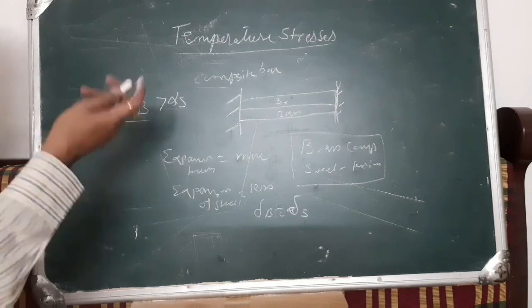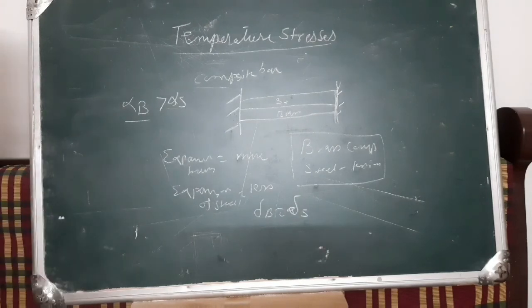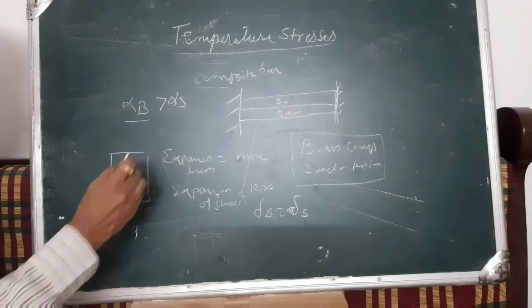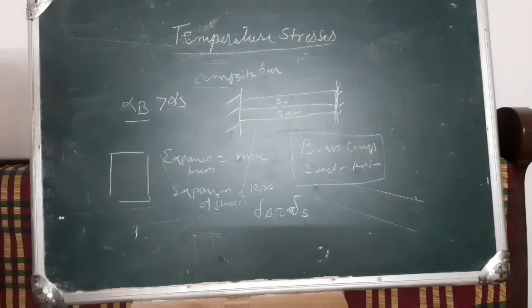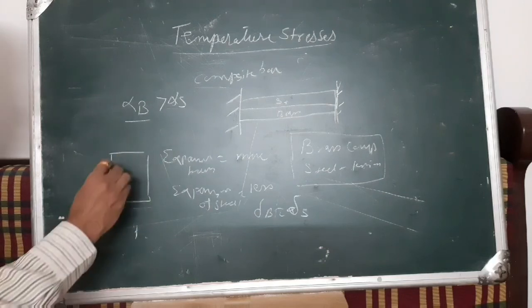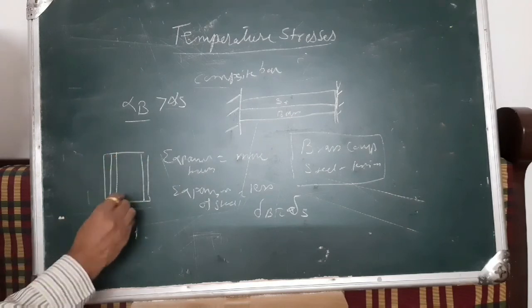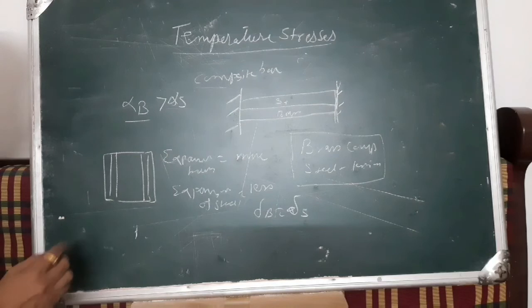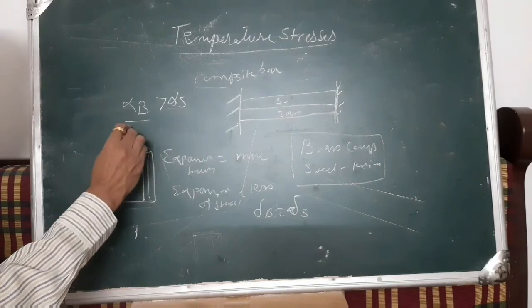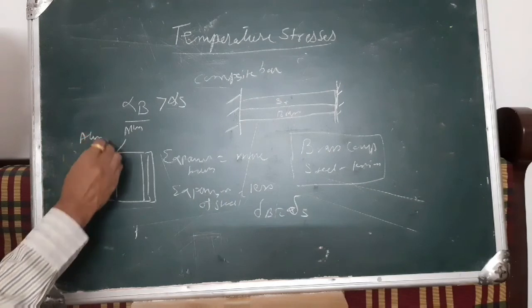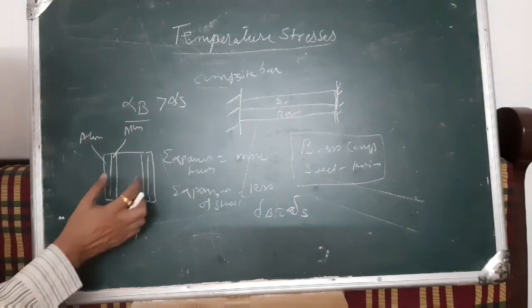Now when we go for a composite bar, what are the applications? We can take an example from basic mechanical engineering, a piston and cylinder arrangement. In that case the inner is alloy steel and the outer is aluminium, and the piston moves.